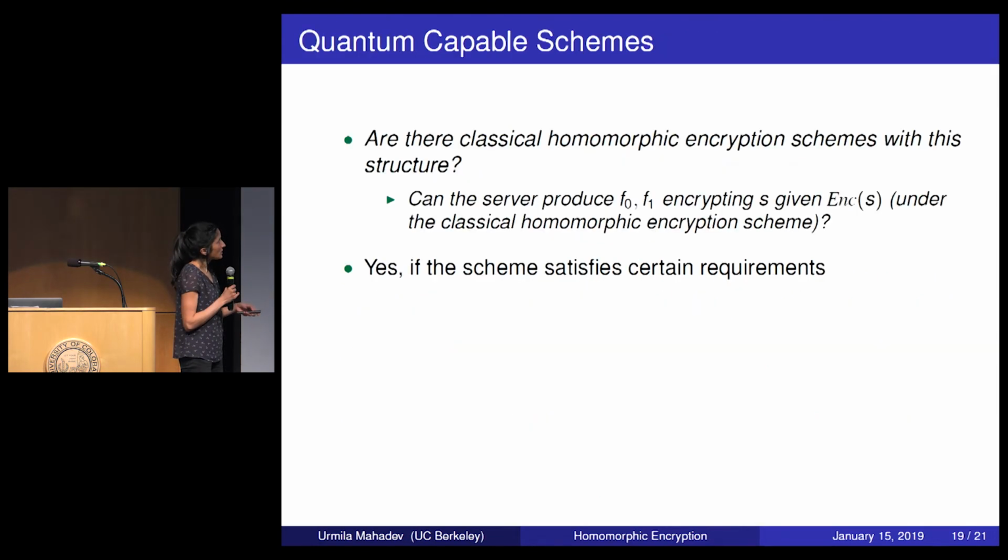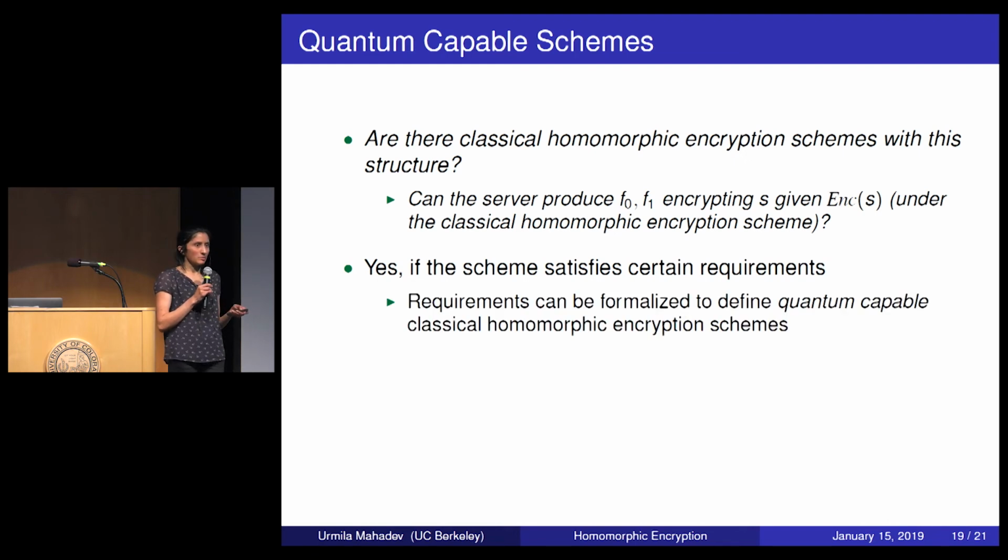So this is the question, and it turns out that yes, this is possible for the server to do if the scheme satisfies certain requirements, which happen to be well-studied requirements in classical homomorphic encryption schemes. These requirements can be formalized to define something called quantum-capable classical homomorphic encryption schemes.